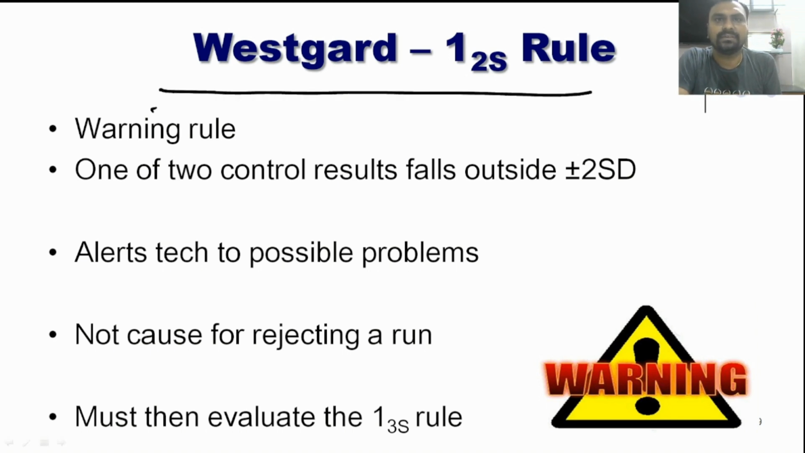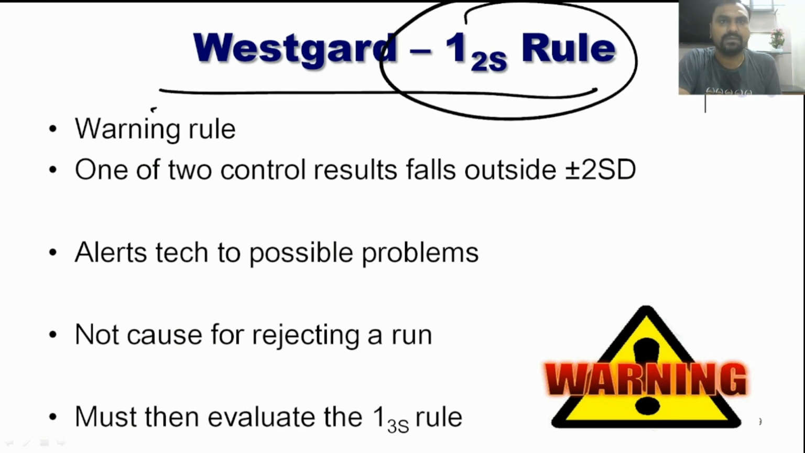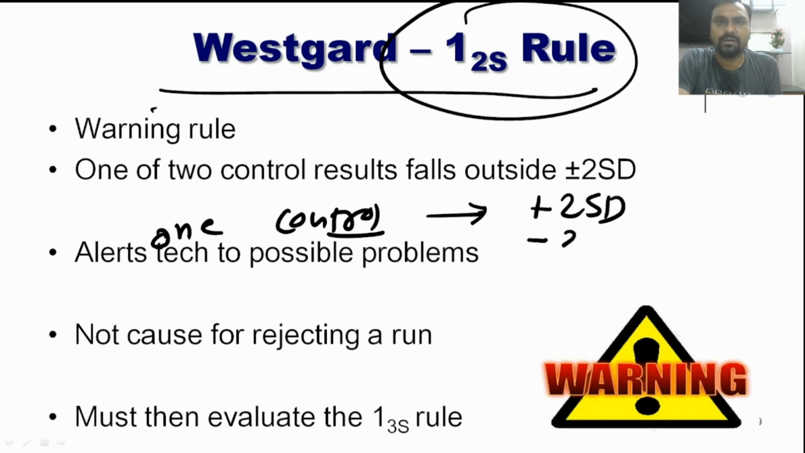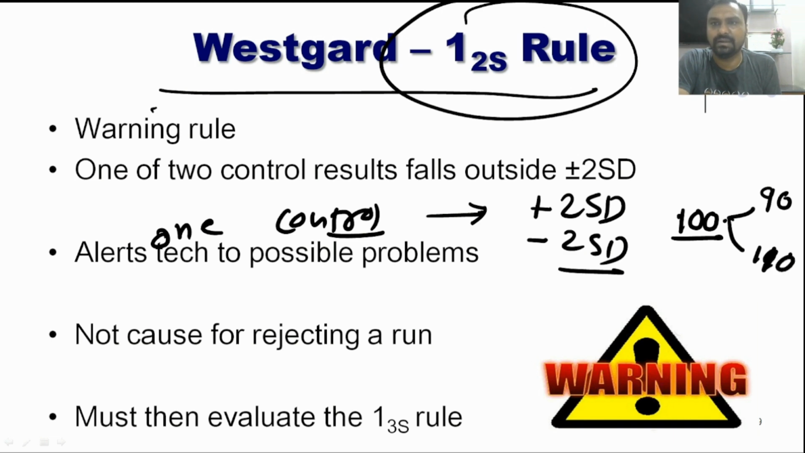So first is the Westgard 1-2S rule. What do you mean by this 1-2S rule? It means any one control, one of the two controls, normal or pathologic control, has a value outside plus 2SD or minus 2SD. Suppose we have seen the example. If our mean is 100 and plus or minus 2 SD is 92 to 110.